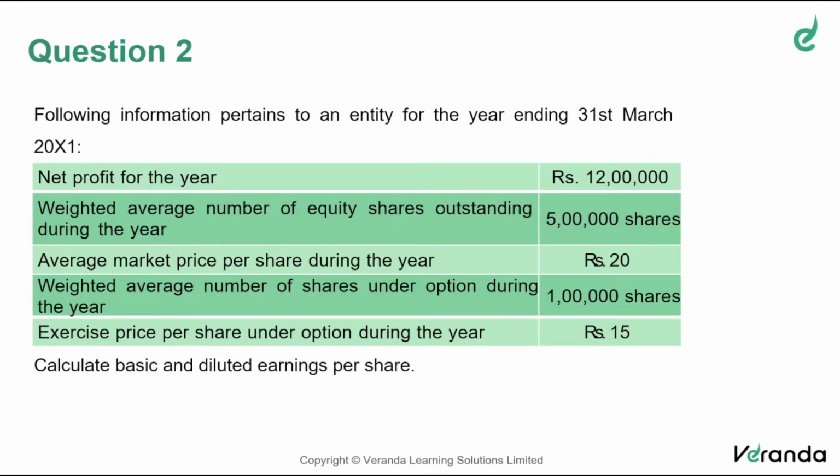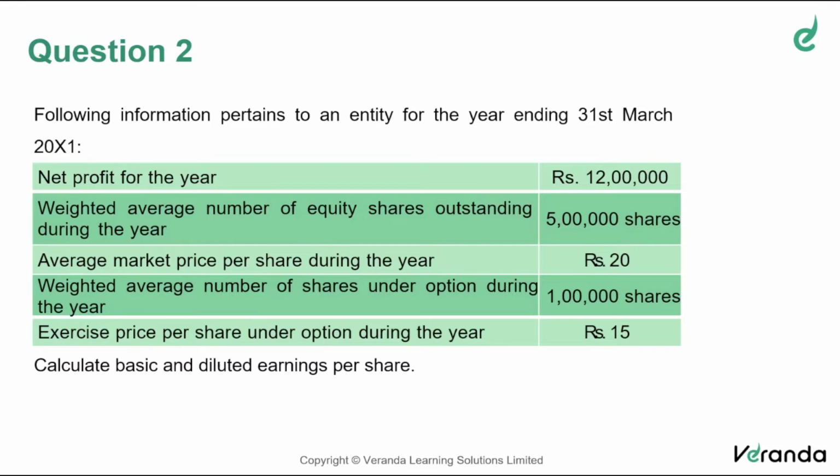Most probably, the increase in the denominator will be more proportionate than the increase in the numerator. I'm not saying it is always, but there is more probability like that. So when you compare to the basic earnings per share, your earnings per share may get reduced. So we call it diluted EPS.